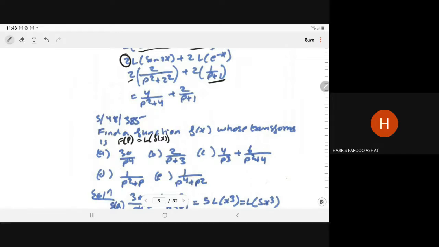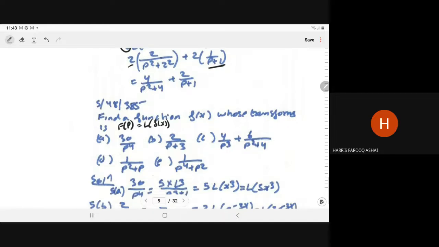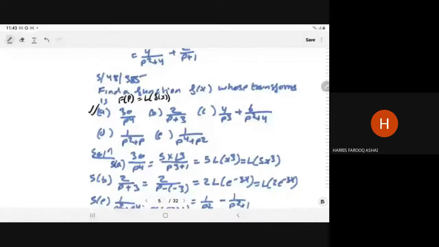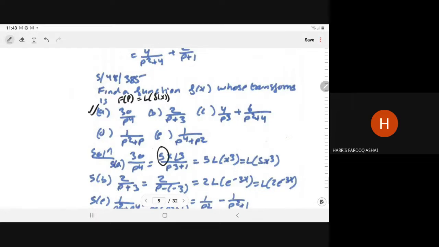So for example, here the part a, 30 upon p to power 4. So 30 upon p to power 4 can be written as 5 into factorial 3, factorial 3 means 6. So 5 into 6 upon p to power 3 plus 1. And factorial n upon p to power n plus 1 is the Laplace transform of x to power n. So that will become 5 into Laplace transform of x cube. And because Laplace transform follows the linear property, it can be written as Laplace transform of 5x cube. So Laplace transform of 5x cube is 30 upon p to power 4.